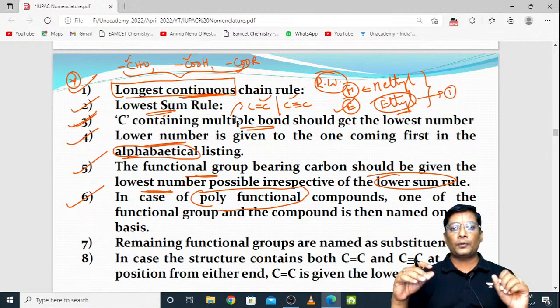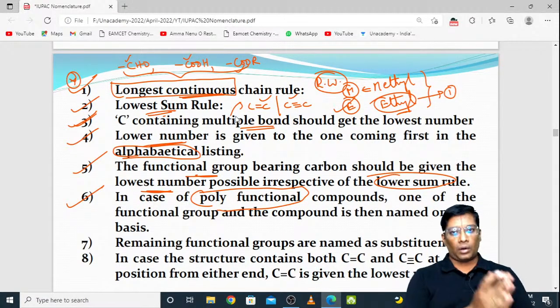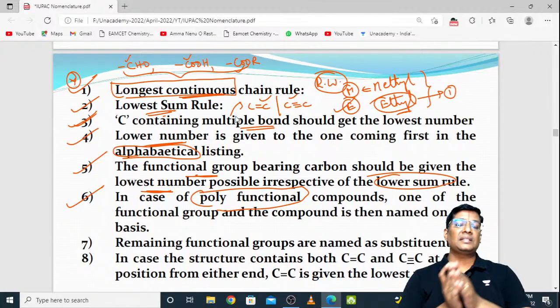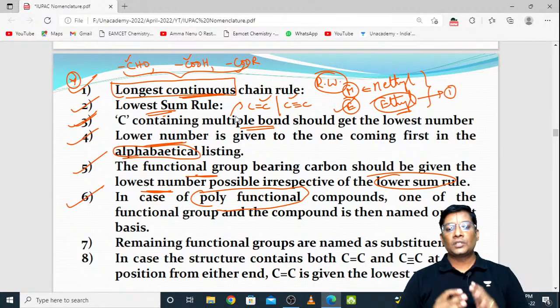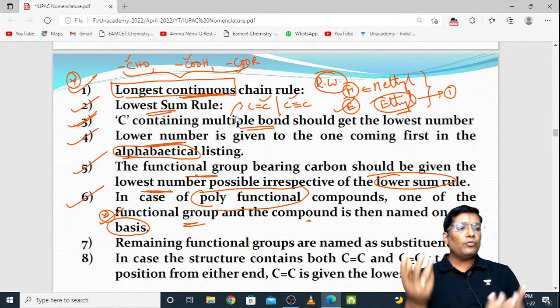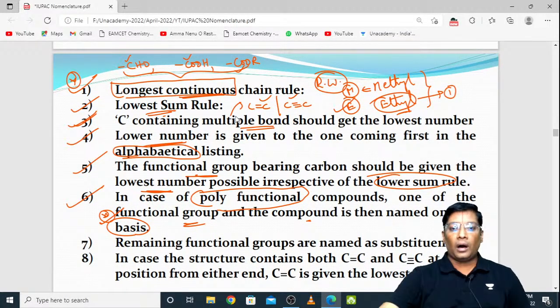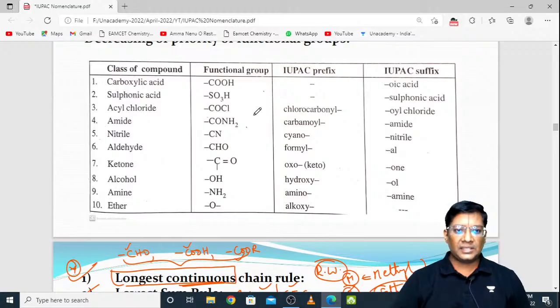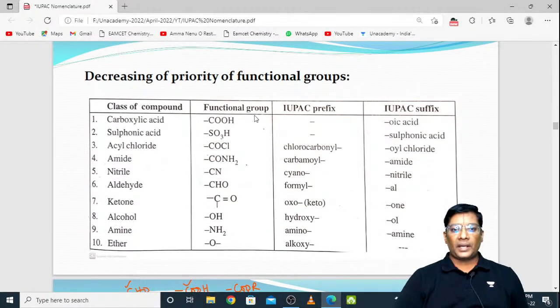Suppose some organic compounds have more than one functional group. Suppose aldehyde is there, or alcohol, or carboxylic acid, or ketone, like that. If the organic compound has more than one functional group, then what do you need to do? You have to choose one of the functional groups, and the compound is then named on that basis. One functional group only you have to choose. How do we know which functional group is the main functional group? I already mentioned in the last class, it is the priority of the functional group.